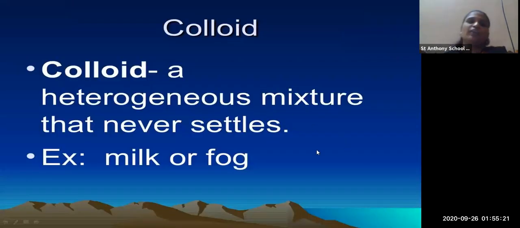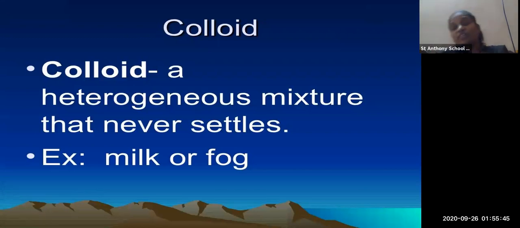So what is a colloid? A colloid is a heterogeneous mixture that never settles. Here you cannot see the settling of the milk. For example, if I take a glass of water, add 1 spoon of mud to it and continuously stir, what will you see? You will see that some particles are not settled down.